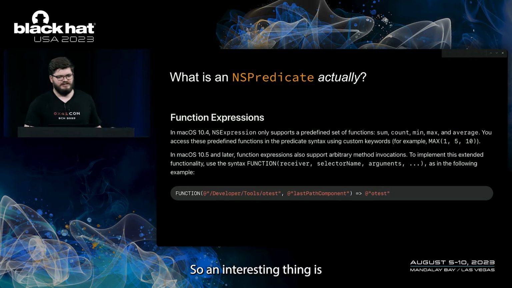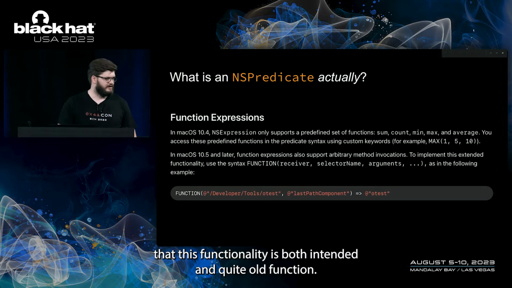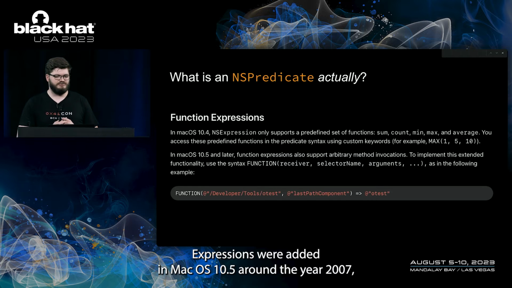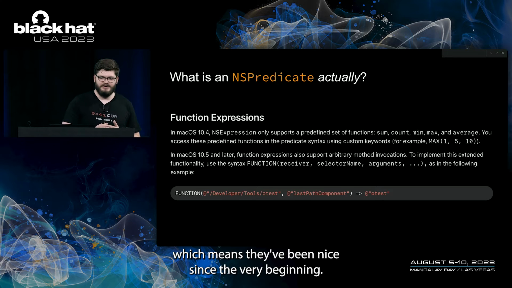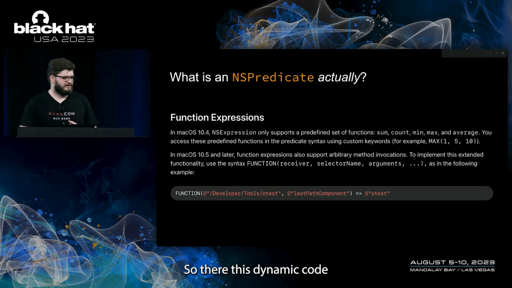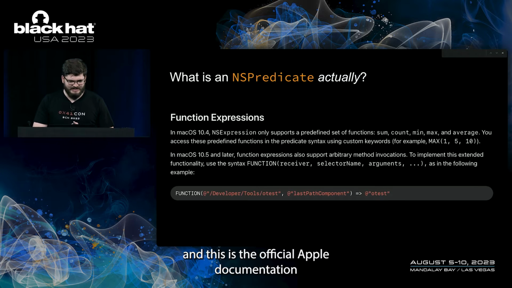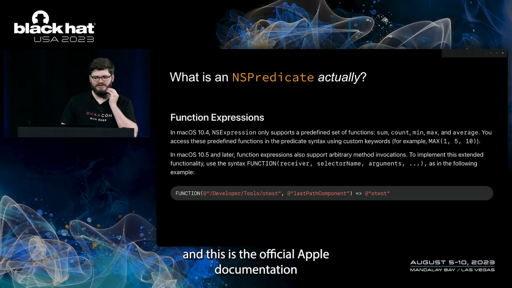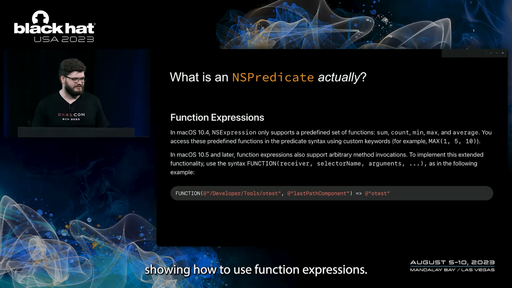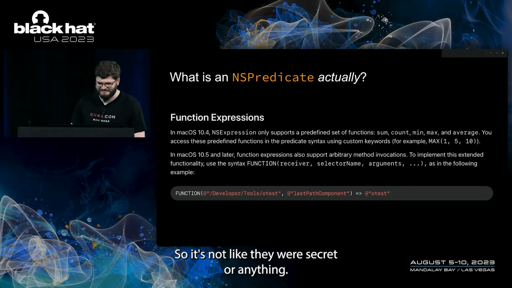An interesting thing is that this functionality is both intended and quite old. Function expressions were added in macOS 10.5 around the year 2007, which means they've been in iOS since the very beginning. So this dynamic code was possible this entire time. And this is just the official Apple documentation showing how to use function expressions, so it's not like they were a secret or anything.